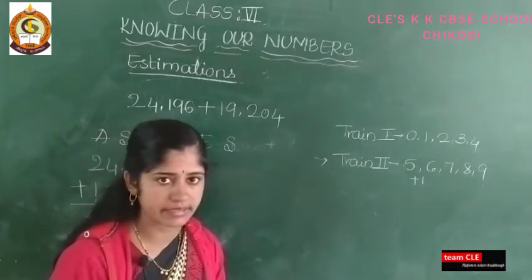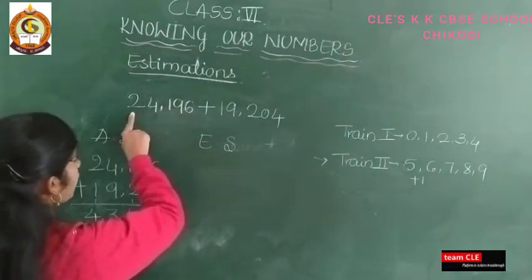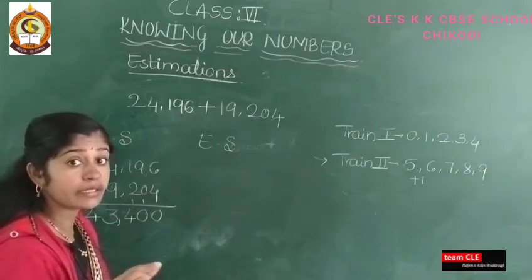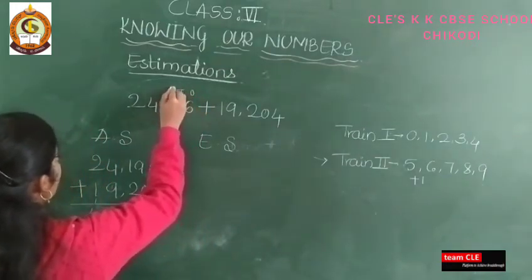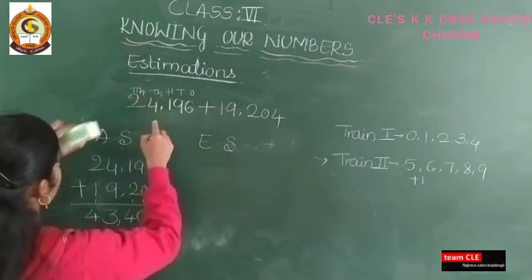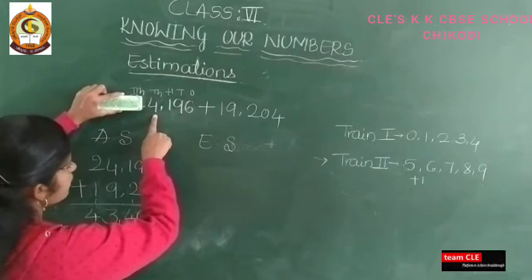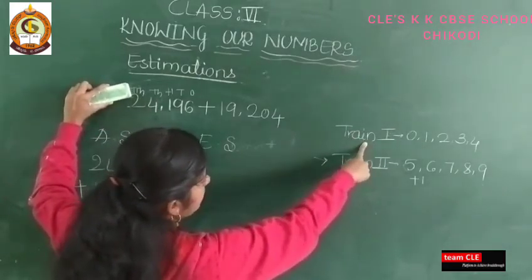Then what is the estimated sum? So here ones, tens, hundreds, thousands, 10,000 place is there. What is there? The 10,000 place is there. Means you need to see the 1000 place. So will the 4 come in tray number 1 or tray number 2? It will come in tray number 1.